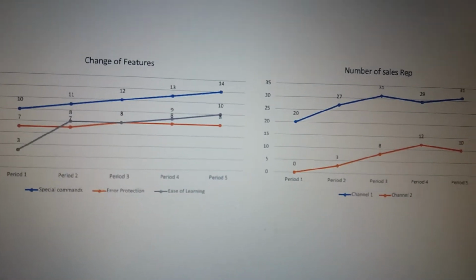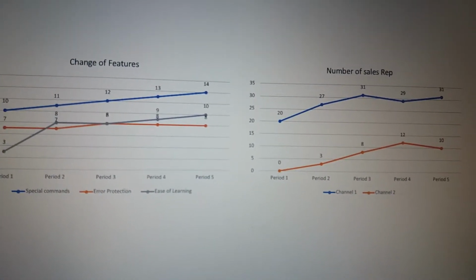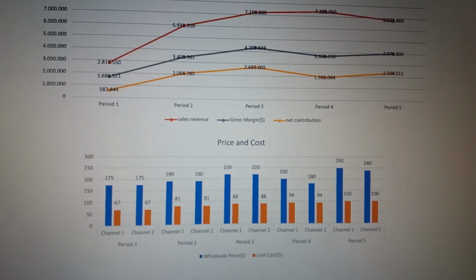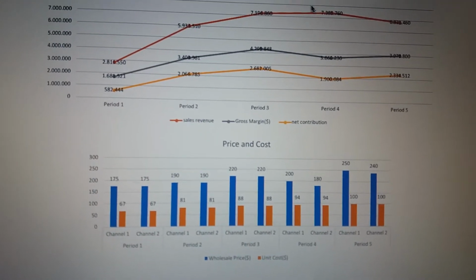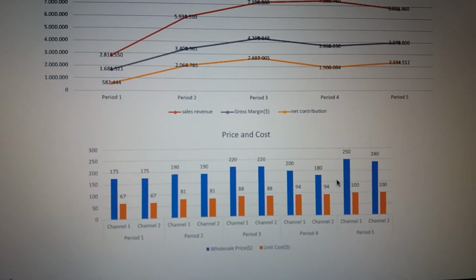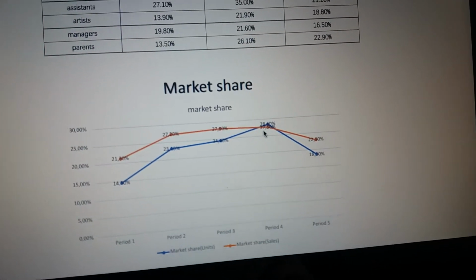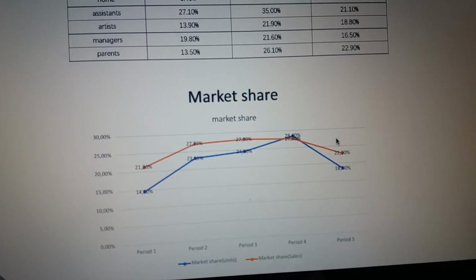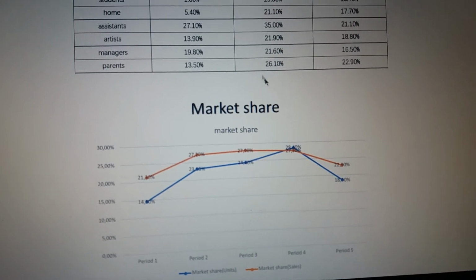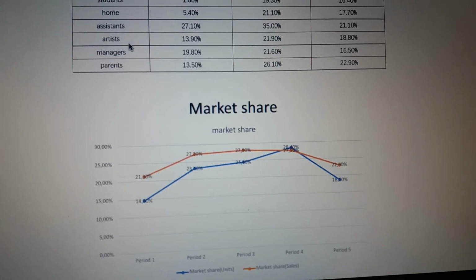This is our graph. We change features, we increase our number of reps, we increase our profit, we can see here, and we can see the margin increasing except for period 4. We didn't increase our market share at the end, but we increase our profit margin, so it's okay, and we increase our market share for assistants, artists and managers.